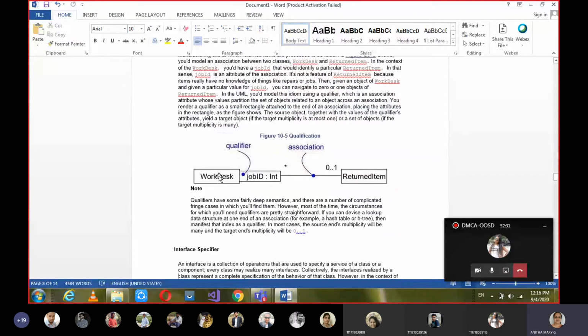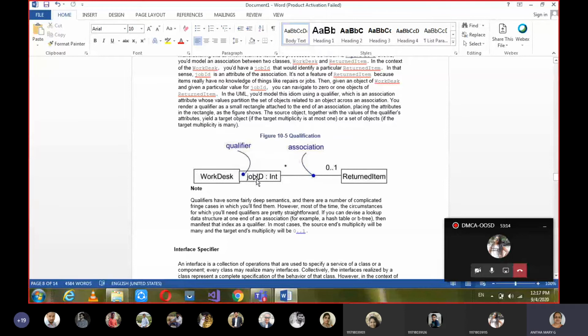Okay, so the next one we have is qualification. For a particular employee, I am an employee here, but based on the qualification, our designations may be different. Likewise, we can give the qualifier. In this example, Work desk is a class, and the qualifier can be attached to a class in this way. Job ID is an integer. By seeing the job ID, what his qualification or designation within the workplace is can be understood.